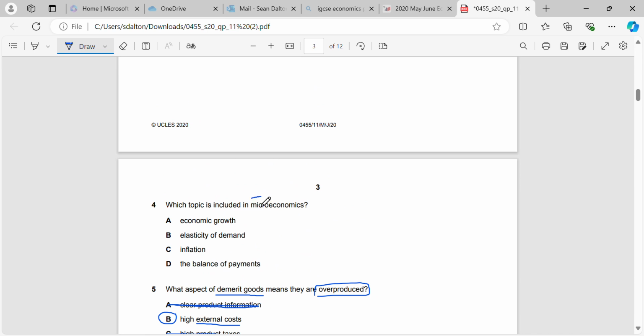Okay, what topics are included in microeconomics? I won't spend too long on this one. That would be elasticity of demand, because it measures the responsiveness of a change in quantity demanded to a change in price for firms. And remember, microeconomics is a study of the behavior of individuals, households, firms, and individual markets. Macroeconomics includes everything that will affect a whole economy, which the balance of payments will, inflation will, and economic growth will.